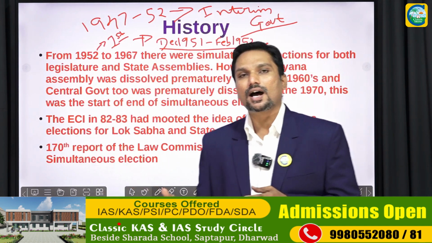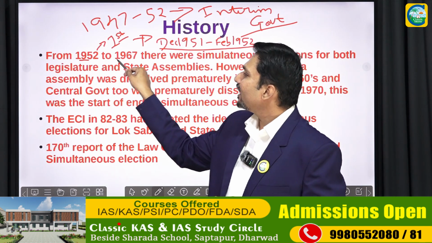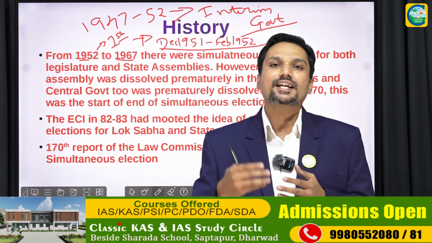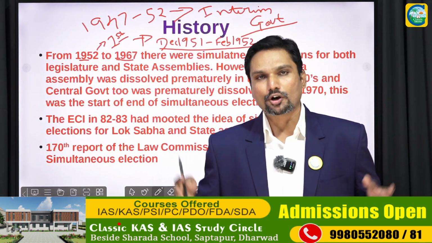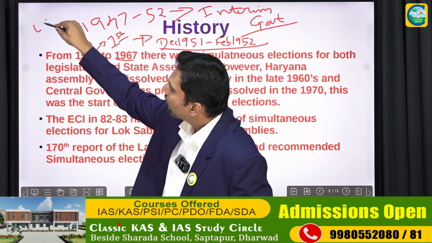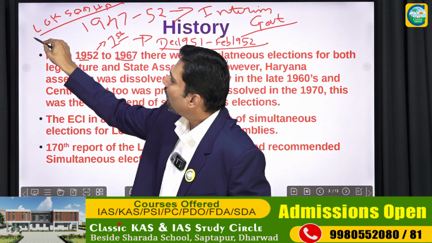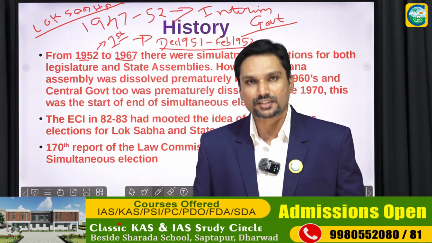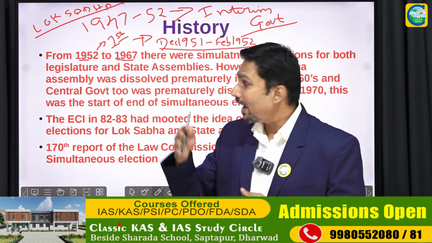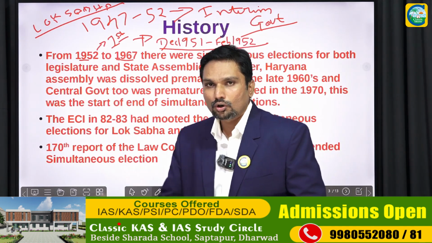After the first Lok Sabha was elected, starting from 1952 to 1967, without having a bill for simultaneous elections, there were simultaneous elections in our body polity, which means the elections for the Lok Sabha and the various state assemblies of respective states were conducted simultaneously from 1952 to 1967.